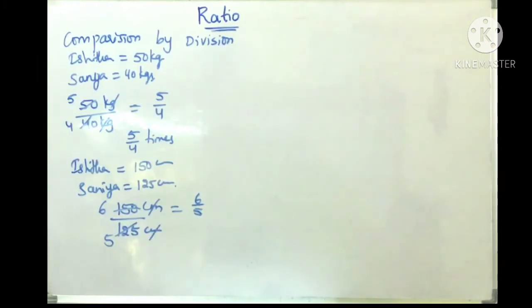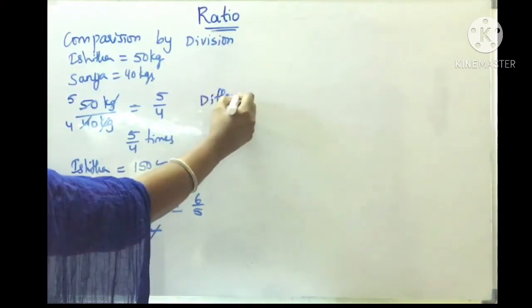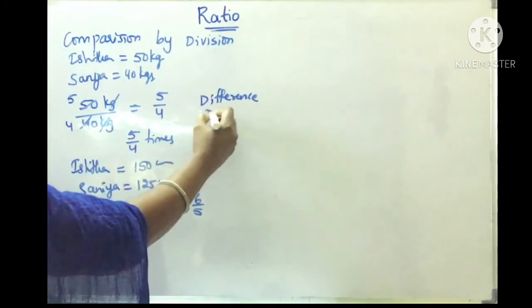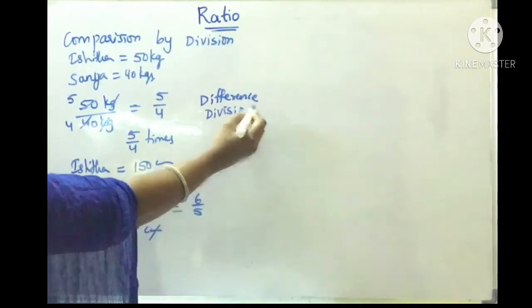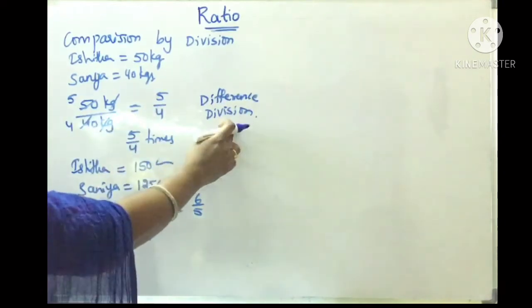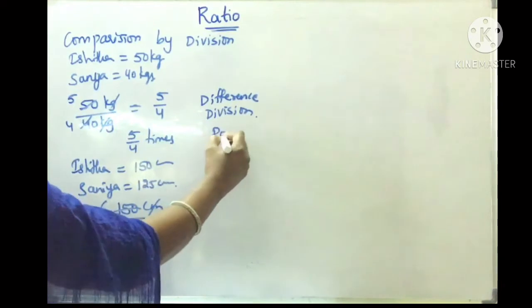Comparison by division. Thus, when we want to see how much more or how much less one quantity is than the other, we compare by difference. On the other hand, if we want to see how many times more or less one quantity is than the other, we compare by division. So in fact, when we compare two quantities of the same kind by division, we say that we form a ratio of two quantities.